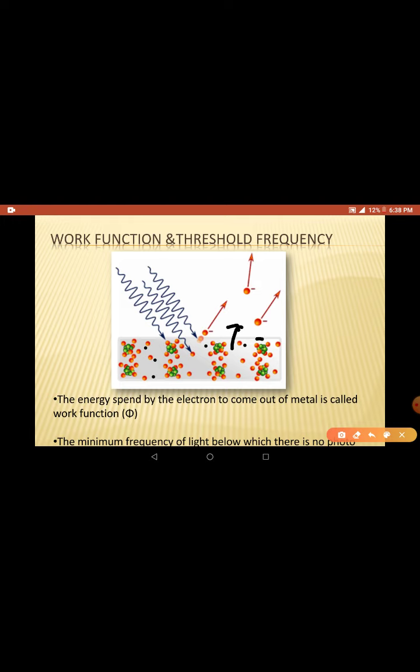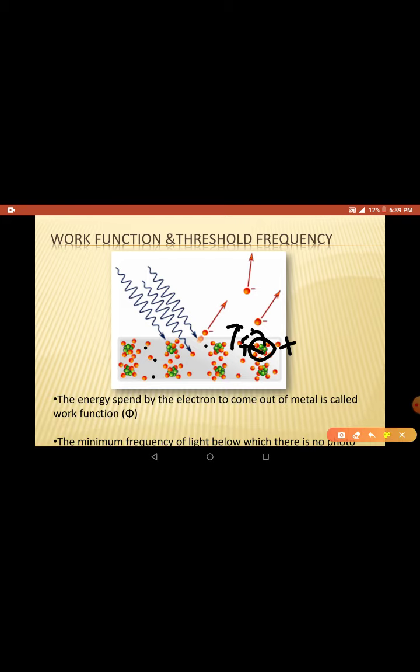Actually, if you consider, let us say it is an atom, the green color are protons and neutrons, right? These protons have a positive charge, and this electron has a negative charge. This nucleus attracts this electron and applies force on it towards the nucleus, so that the electron cannot go outside, because the attractional force of this nucleus is acting on this electron and not letting it go out, right? So to get out of this metal it requires energy.